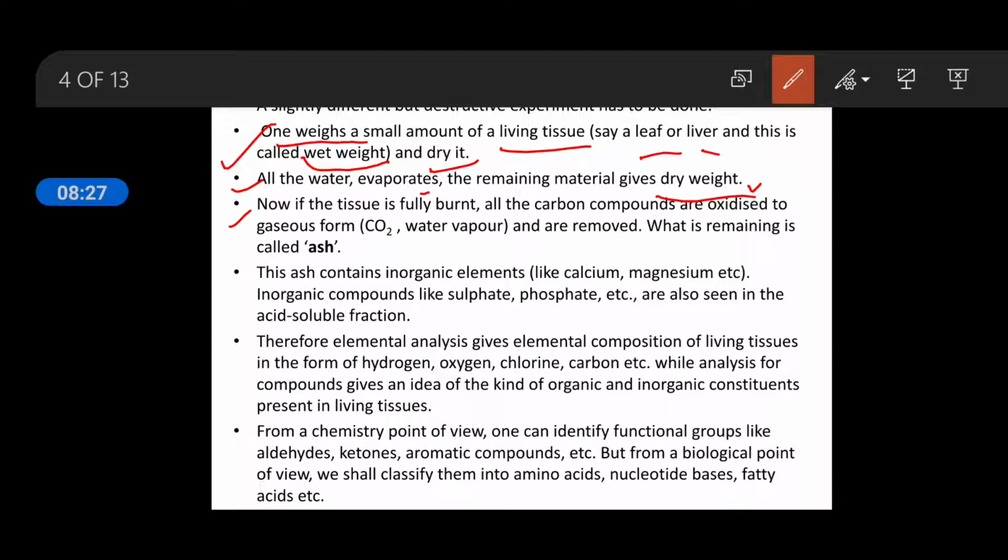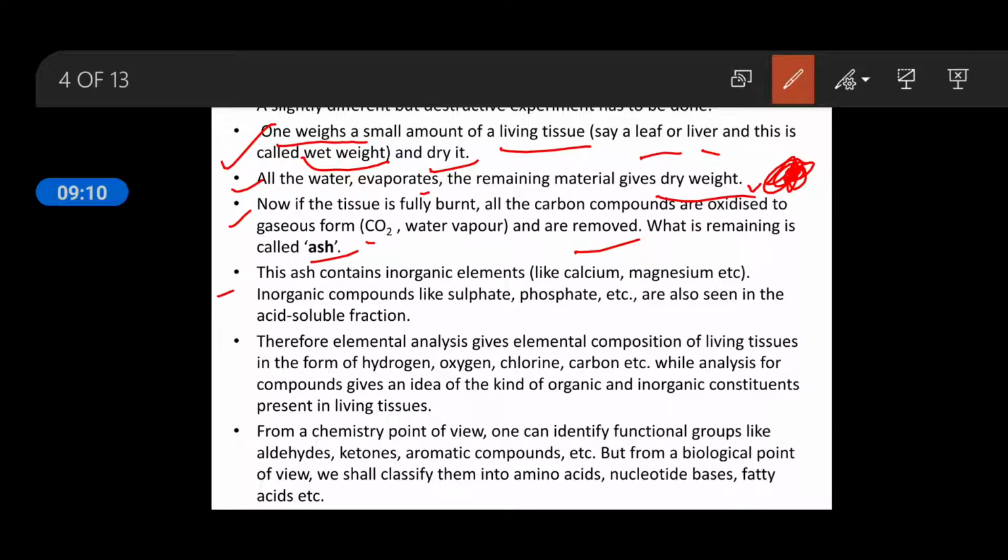Now if the tissue is fully burnt, all the carbon compounds are oxidized to the gaseous form. It means the tissue which is now completely dried, you have to burn it. When you burn it, all the carbon compounds get oxidized, converted into carbon dioxide and water vapors, and removed. So what will be the remaining? If the carbon is not present, the remaining material is only the inorganic, and it is known as ash. After burning, the remaining is ash.